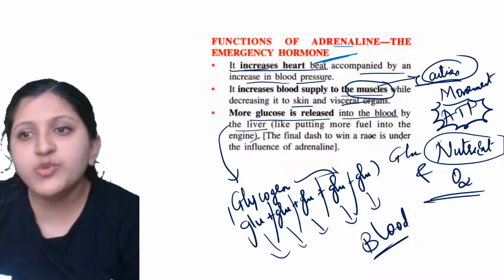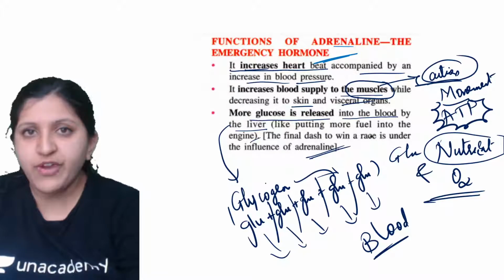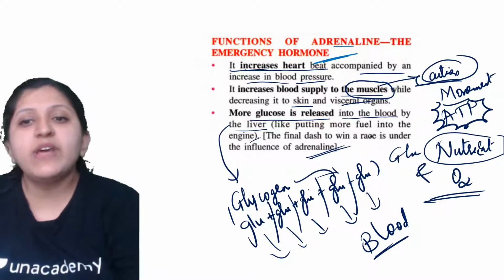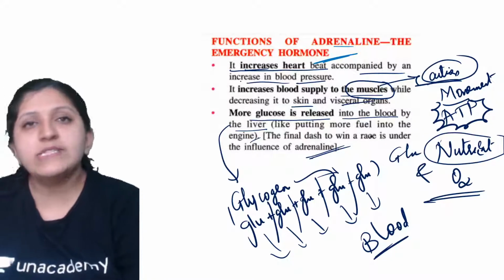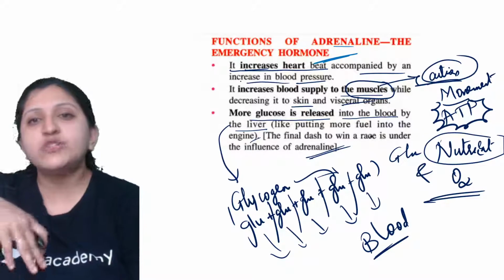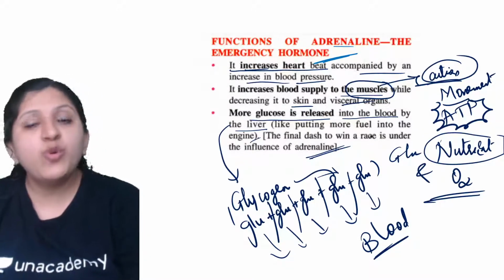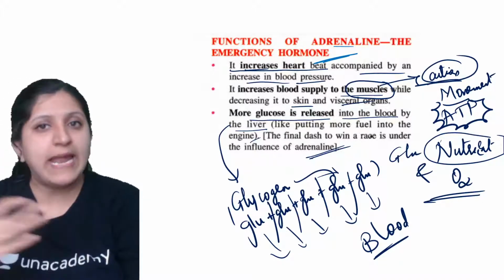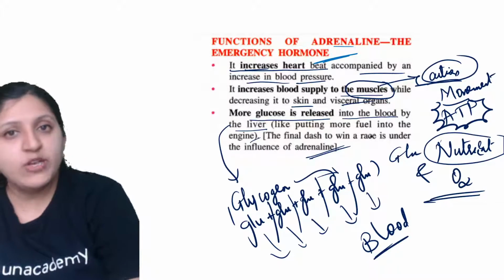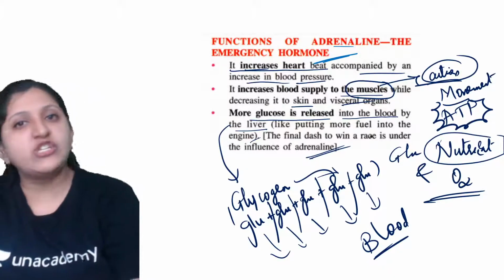The final dash to win a race is under the influence of adrenaline. Only after adrenaline is released, the heartbeat increases, blood supply becomes more, and the stored glycogen is broken down, releasing glucose that reaches the blood vessels.